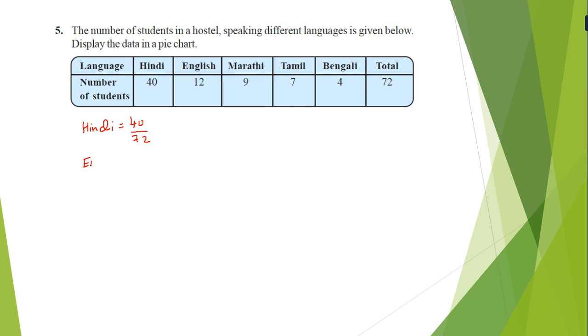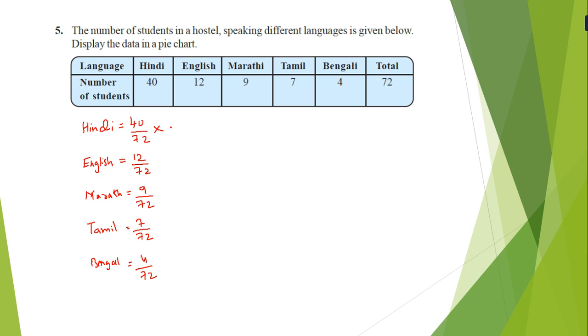English, 12 upon 72. Marathi, that is 9 upon 72. Tamil, 7 upon 72. Bengali, 4 upon 72. And now to make a pie chart, always multiply with 360.